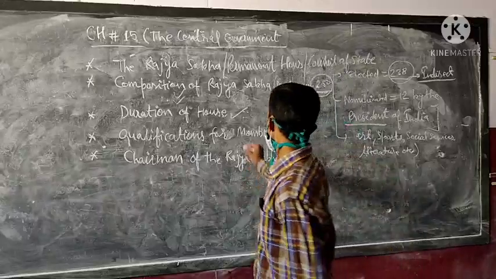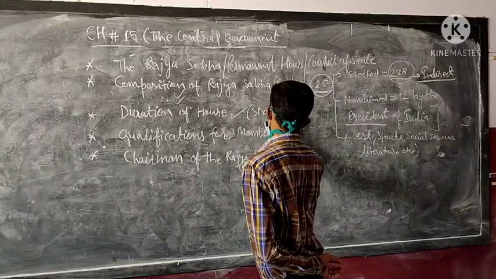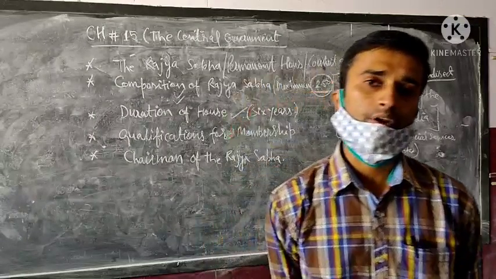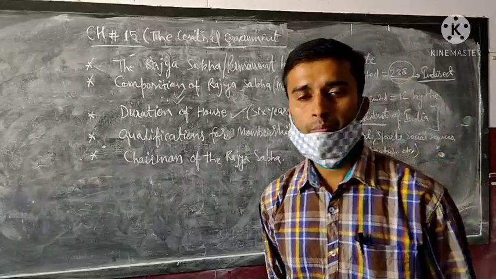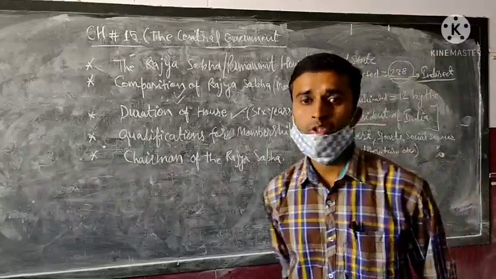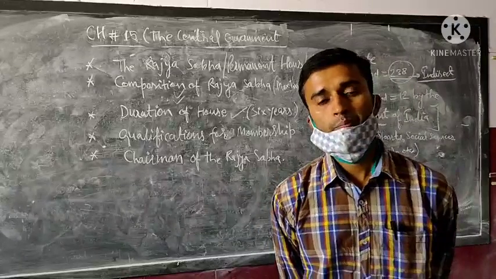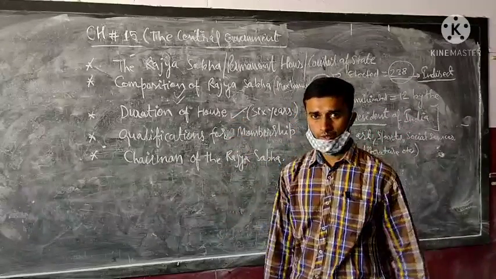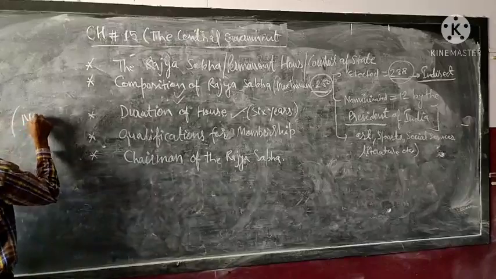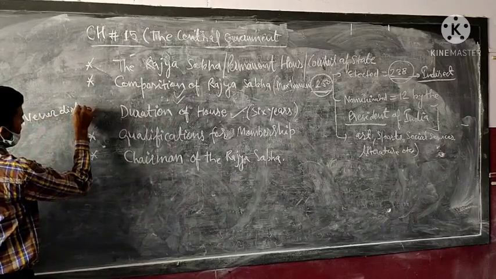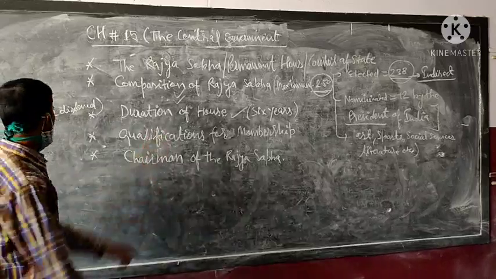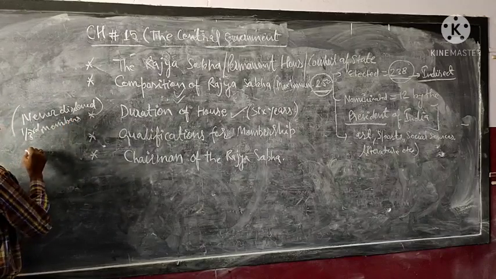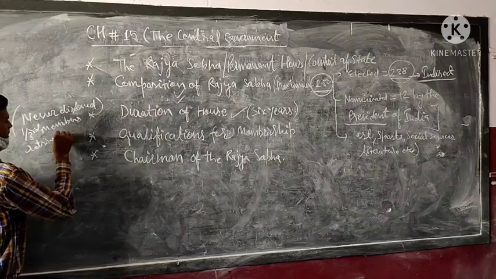Duration of the house is normally 6 years. After 6 years, 1/3 of the members retire every 2 years. So new members are again appointed on the vacant seats. So the Rajya Sabha is known as the permanent house. Rajya Sabha is never dissolved, because 1/3 of the members retire